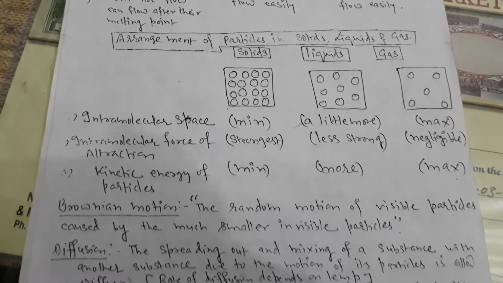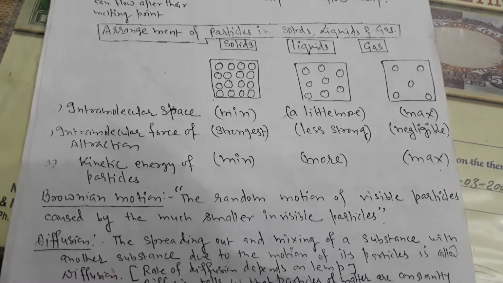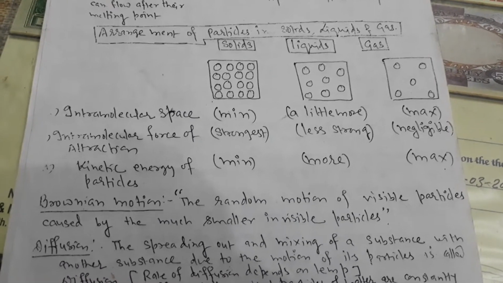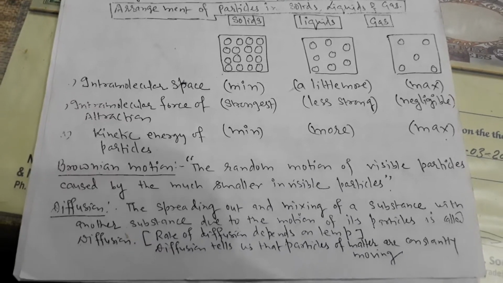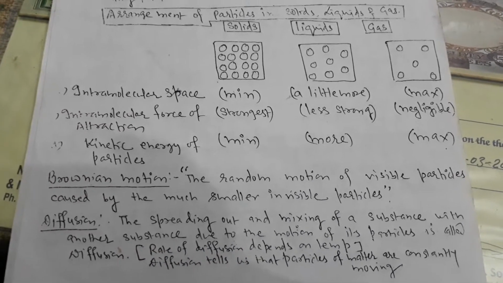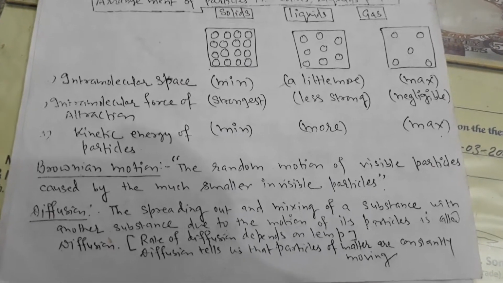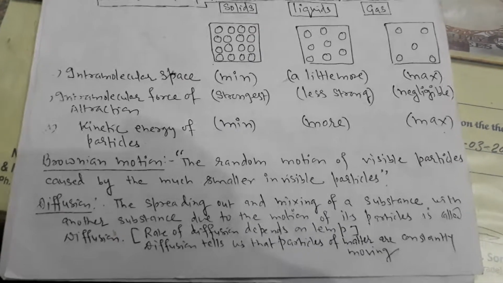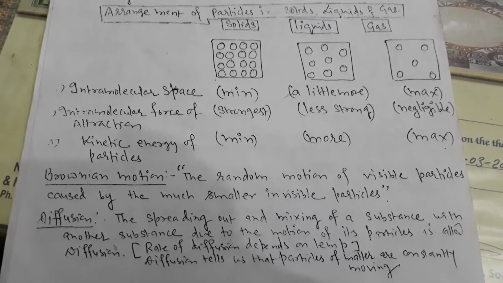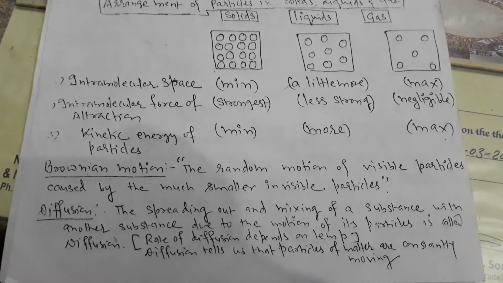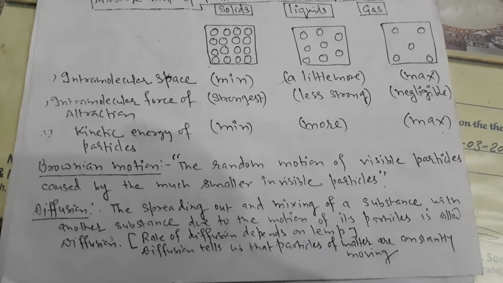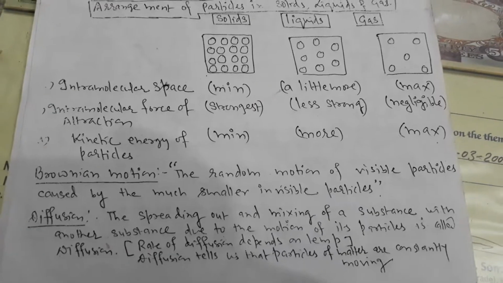Brownian motion: the random motion of visible particles caused by much smaller invisible particles. Diffusion: the intermixing of a substance with another substance due to the motion of its particles is called diffusion. Rate of diffusion depends on temperature. Diffusion tells us that particles of matter are constantly moving.